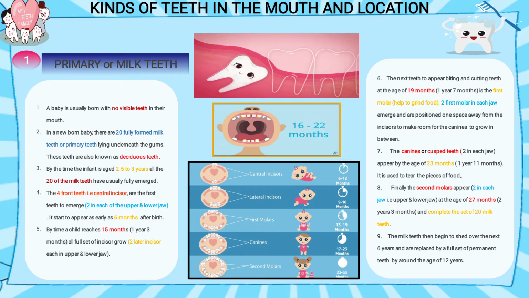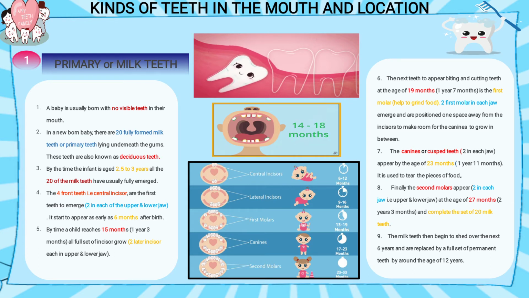Away from the incisor, you see in the image the third one where the baby girl is sitting. Between the incisors and molars a gap is there. Why is there a gap? Because other teeth will grow in between these two. Who will grow? The canines or cuspid teeth, 2 in each jaw, appear by the age of 23 months, 2 in the upper jaw and 2 in the lower jaw.